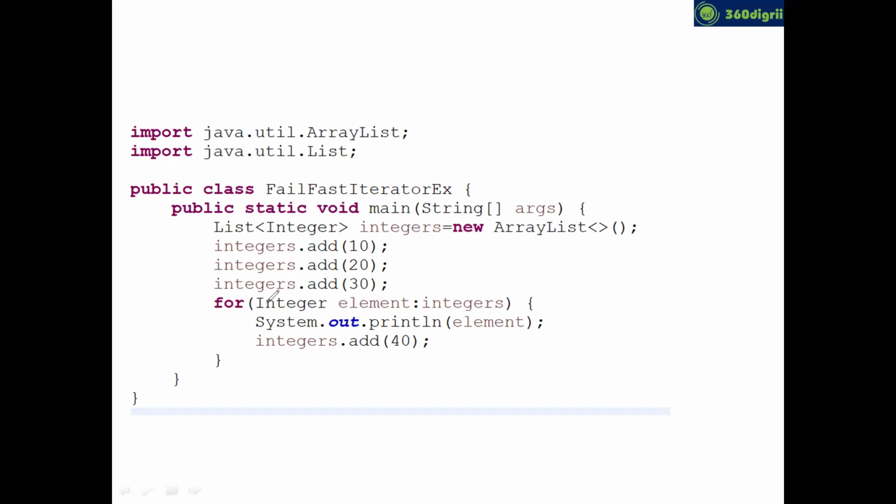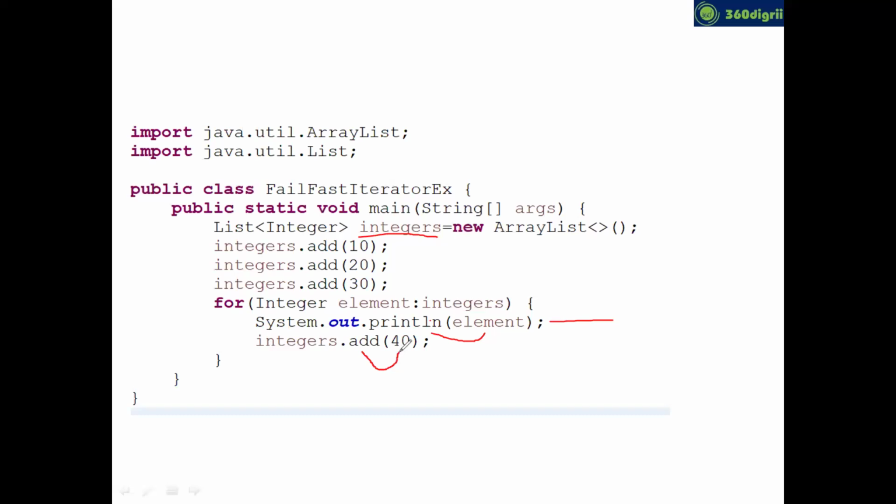But here, guys, there are some challenges. If you see, integers is your collection object, correct? You added 3. Now in this line, the println method is taking each element and printing on the console, right? And what is this add method doing?